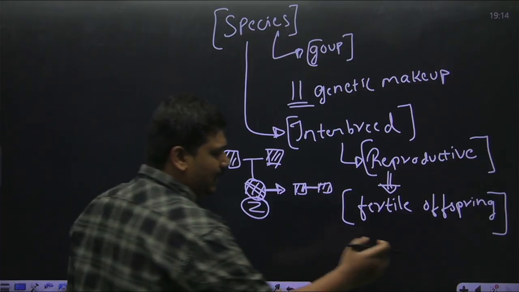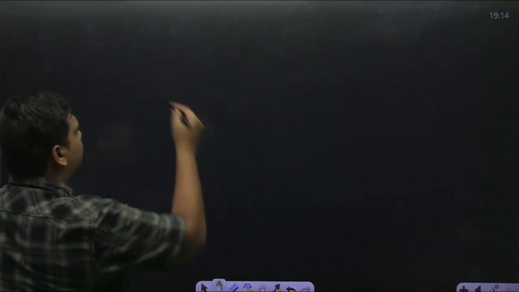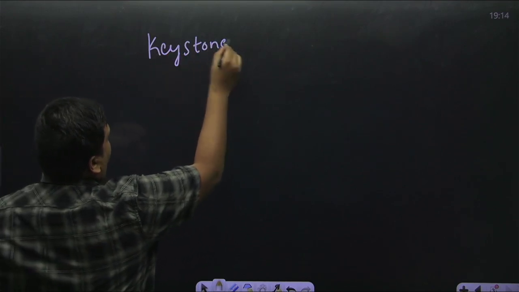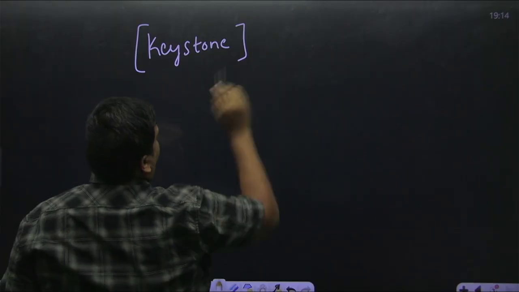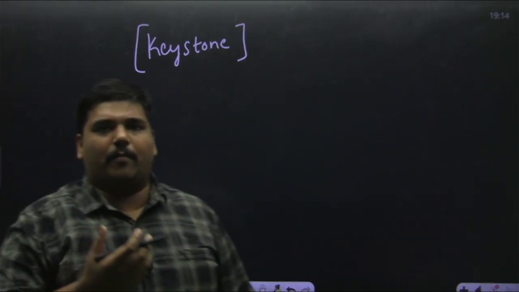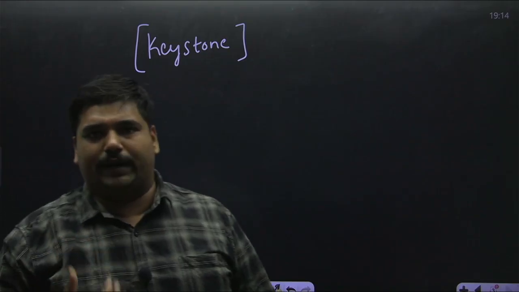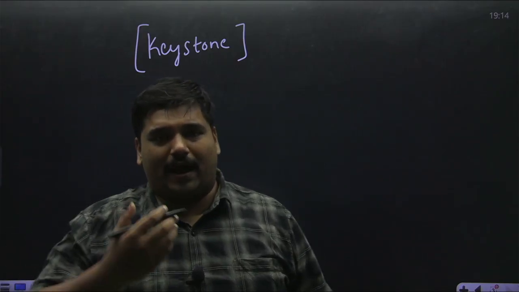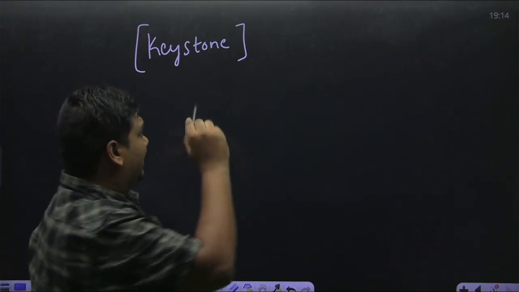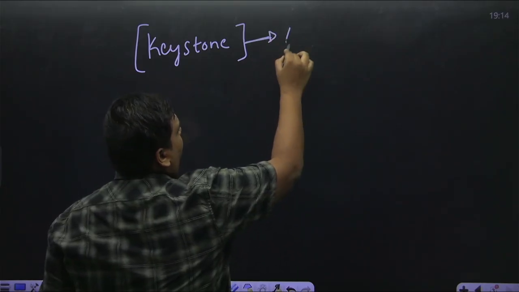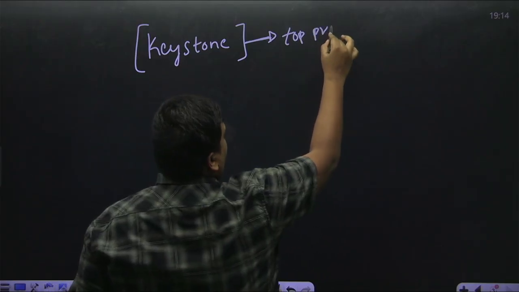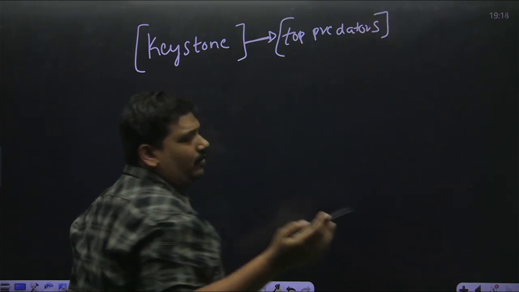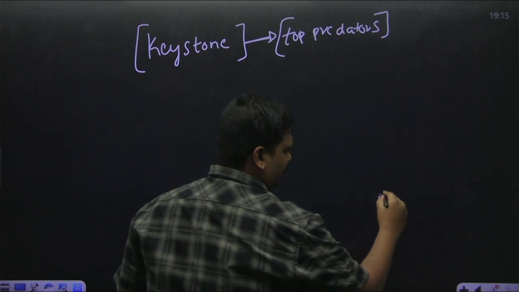Now there are various types of species. First is keystone species. Among all plants, animals, etc., there are certain species which we classify as keystone. Now why are they so important? Keystone species are essentially the top predators of the cycle. See, you have three. We have producers.